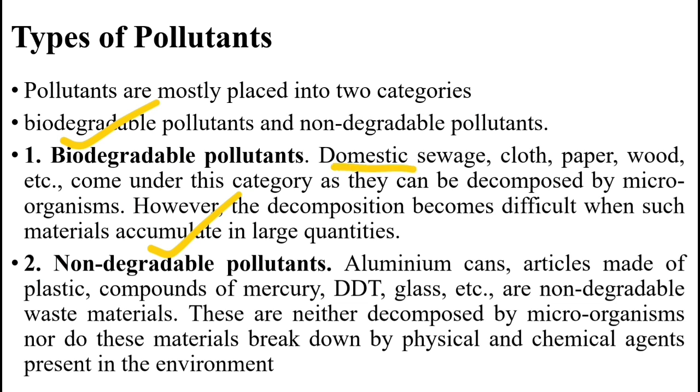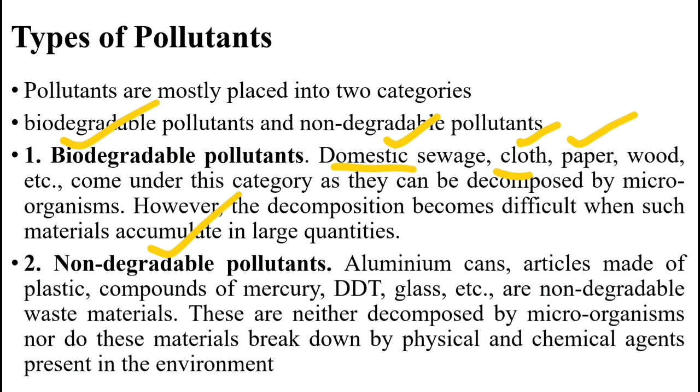Biodegradable pollutants are domestic sewage, cloth that is made from cotton, mainly cotton cloths. Then paper, wood, these are biodegradable pollutants because after their release into the environment they can be degraded by the microorganisms. But there are some non-biodegradable pollutants also.